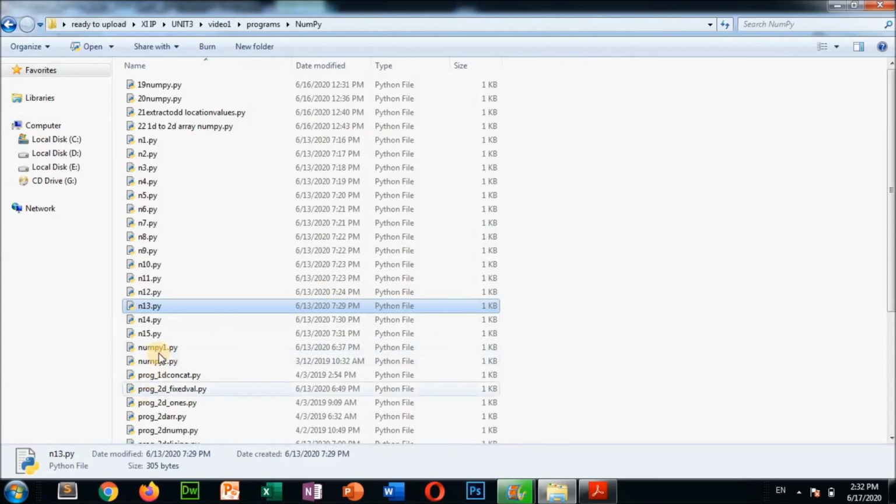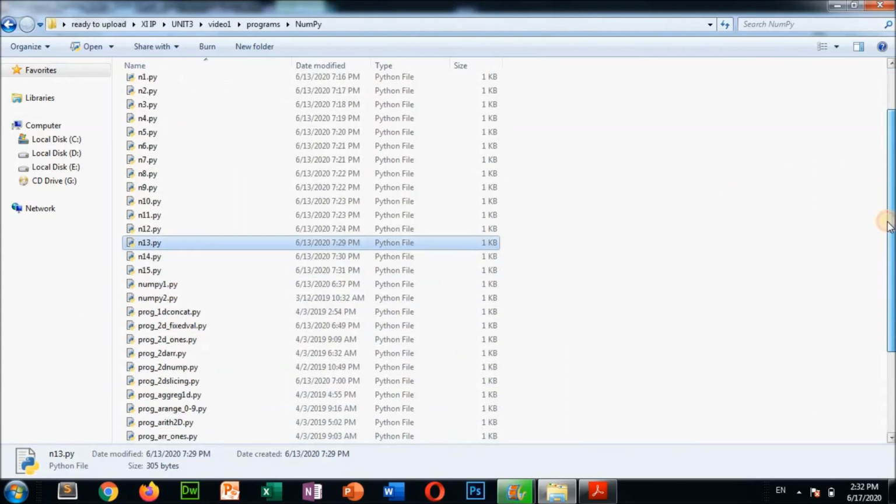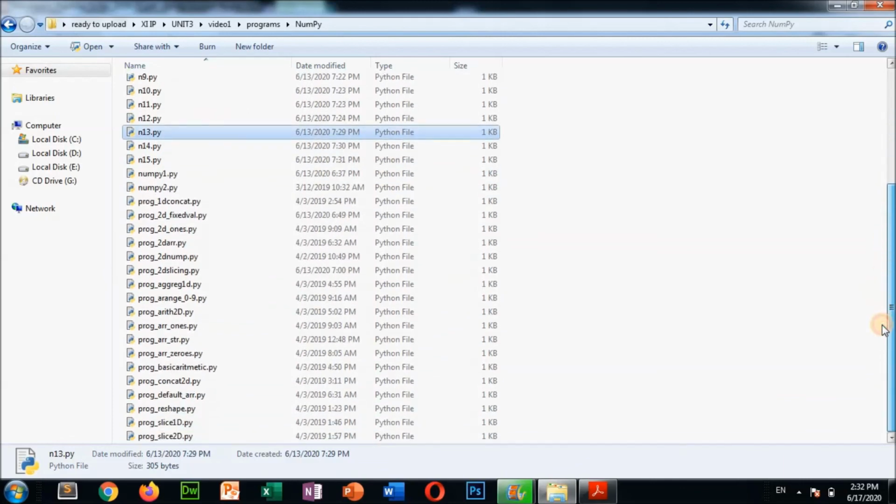So like that there are other NumPy programs. All these NumPy programs you can practice and you will understand everything. If you get any problem, you can ask me. So these are concatenation, NumPy ones is also there, NumPy zeros is also there. So many programs are there. All these are very easy programs, so you can see from here and practice at home. If you get any problem, ask me in the WhatsApp group, so I can show you. You have to practice by yourself, then only you will understand.